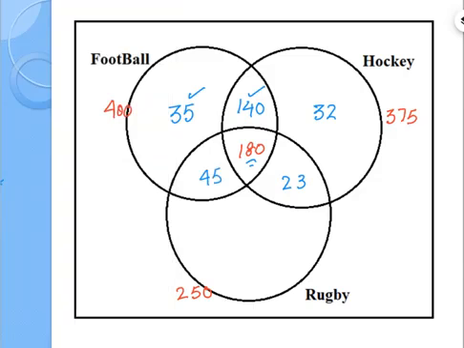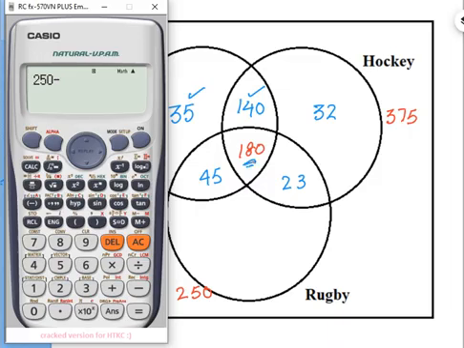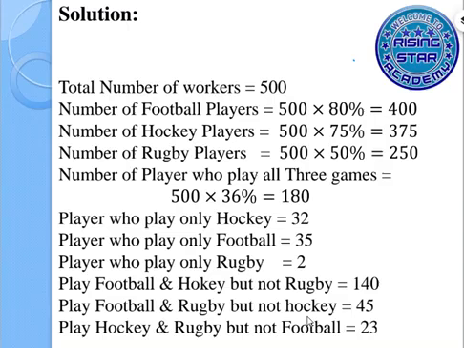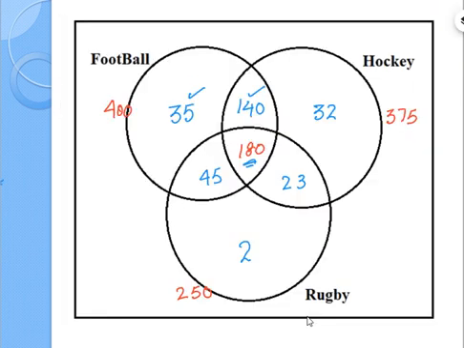Now we will check the number of players who play only rugby. The rugby players are 250. We will subtract the common parts, that is 180, then 45, then 23. So only 2 players play only rugby. According to this, our Venn diagram is completed. So this is the whole scenario. I hope you understand the complete question. This is our final Venn diagram.